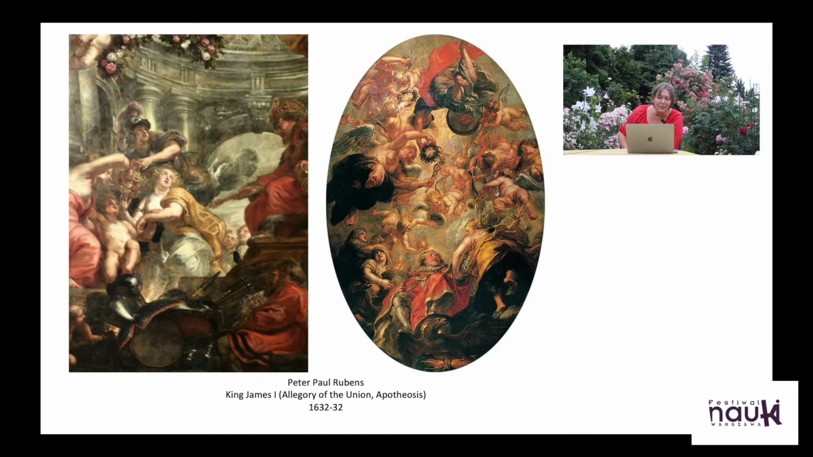And what we have are images of the king surrounded by allegorical creatures, allegorical personae. So we have two women, one symbolizing England and one symbolizing Scotland, presenting to the king who's seated on the throne, but not very much the focus of the painting, a little baby who's the Union, the new country.